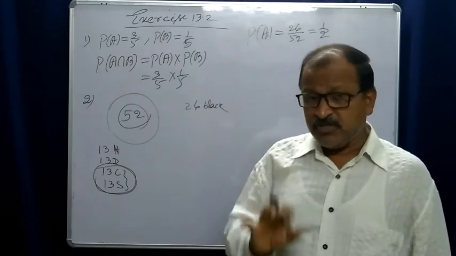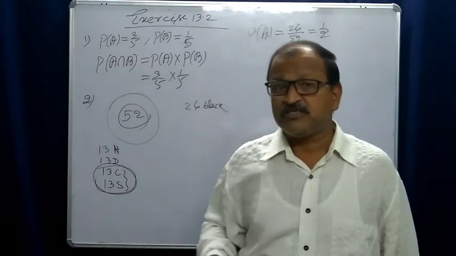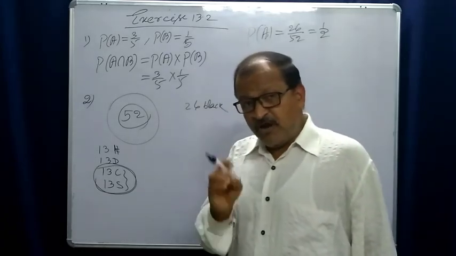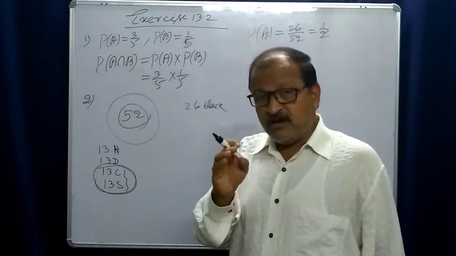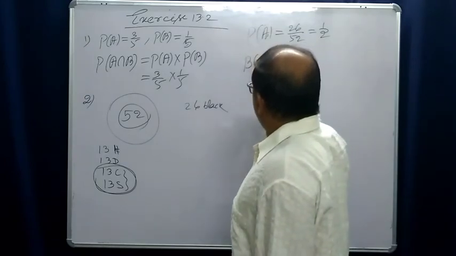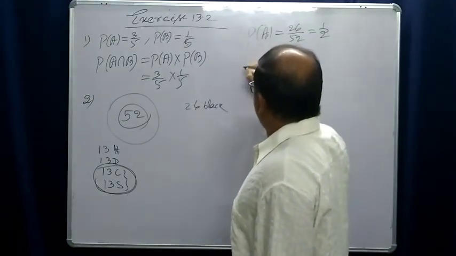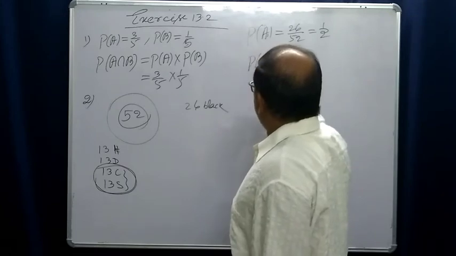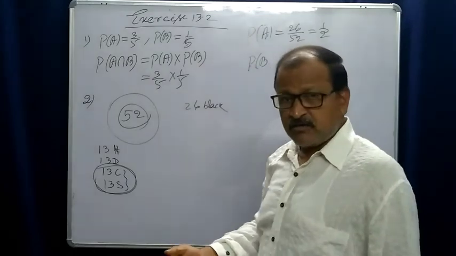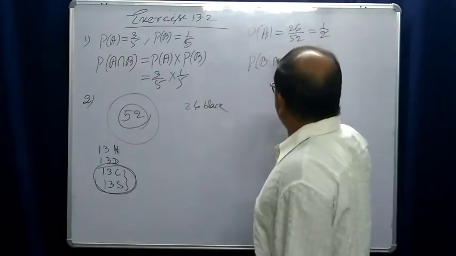Without replacement, we again draw the second card. Now we have to find the conditional probability. Suppose B is the event that the card drawn is black, provided A has occurred.